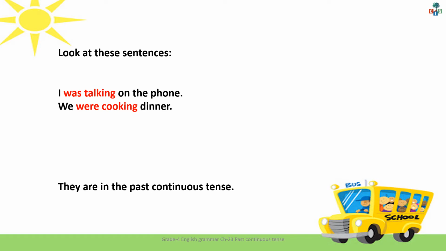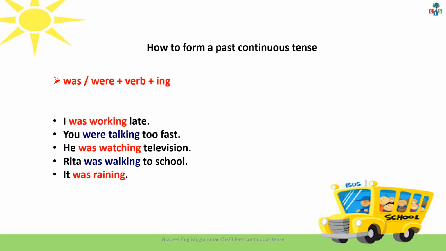Now let's see how to form a past continuous tense. To form the past continuous tense, we use the past tense of the verb to be, either was or were, plus the base form of the verb plus ing, or you can say the helping verb plus the main verb plus ing.